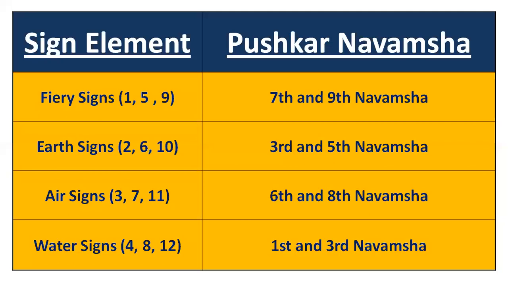Now we talk about air signs. 3, 7 and 11 are air signs. So any planet sitting in these signs, and if degree wise it falls in 6th or 8th Navamsha, it is in Pushkar Navamsha. Now water signs. For water signs 4, 8 and 12, any planet that is in first or third Navamsha, it is in Pushkar Navamsha.